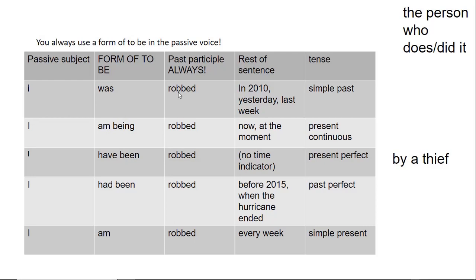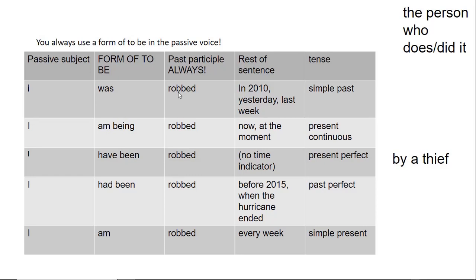Then there is the past perfect tense. This is a bit difficult. You need two actions in the past. So you can start the sentence with when the hurricane started, before Monday, before 2022. All of these can be indicators for the past perfect tense. When I entered class after the break, I had been robbed. What happens first and what happens second?